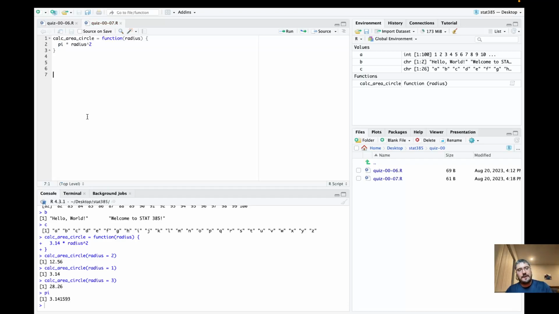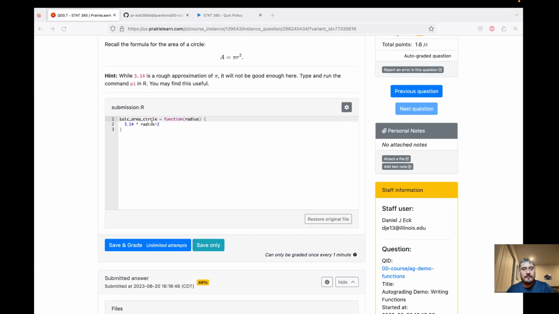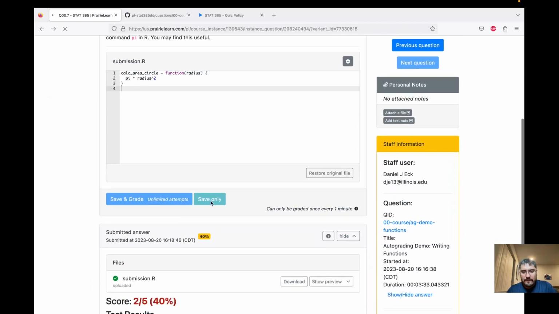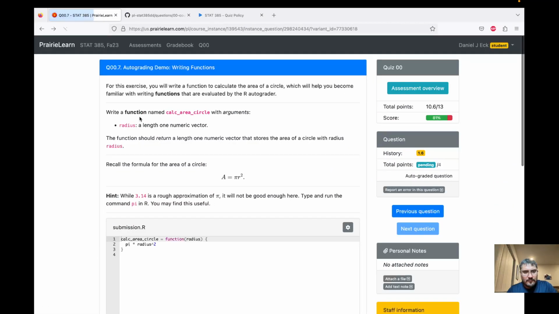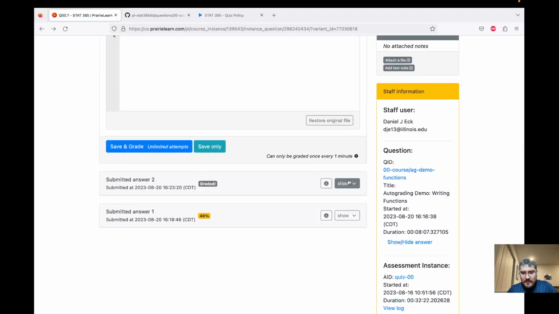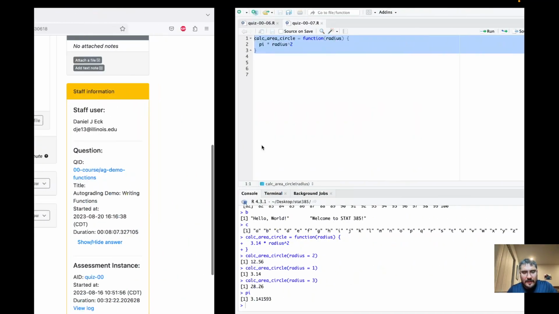We're going to update our function and try again with the autograder. Okay, so what happened here? So graded. Takes a little bit to... Okay, while we're waiting on that.